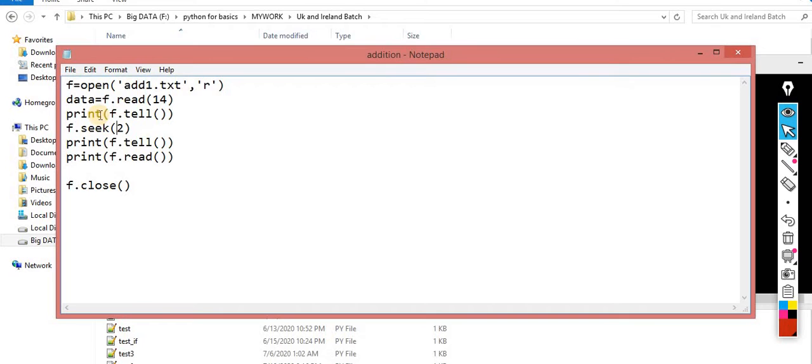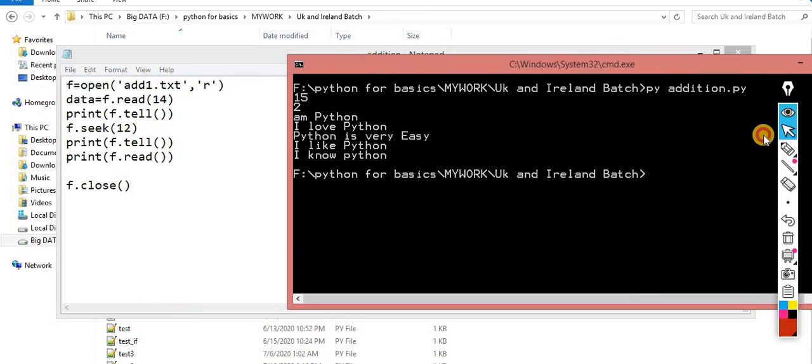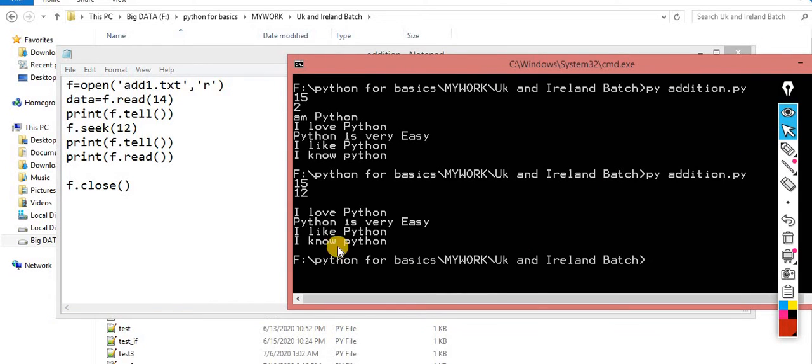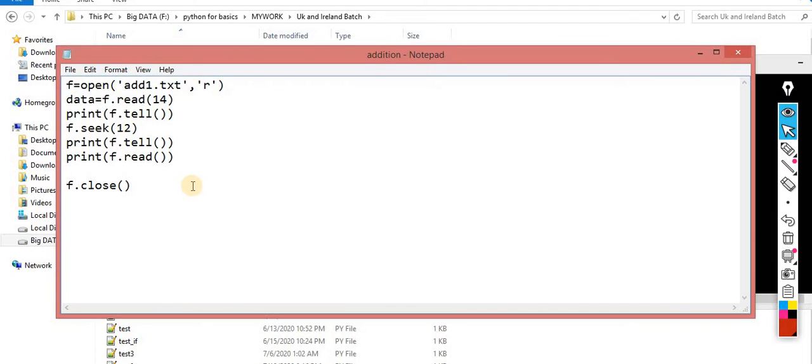If you press 12 over here, it will read the data from the 12th character. Now you can check it out. It read the data from the 12th character. The first line is missed out. I am Python. I love Python. Python is very easy. I like Python and I know Python. I think the picture is clear with tell and seek, because these are 2 methods that sometimes you have to use.